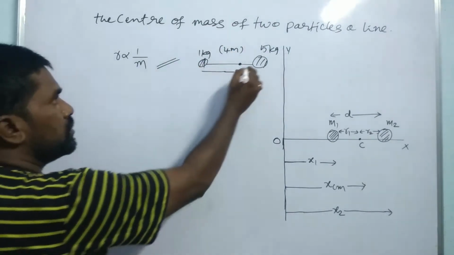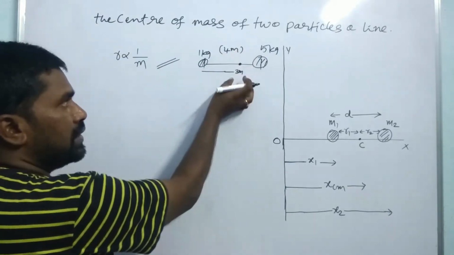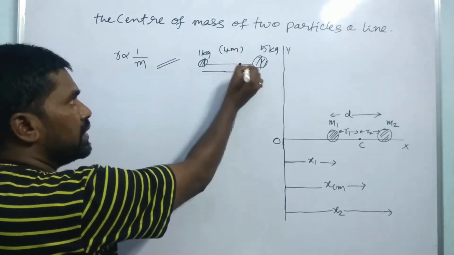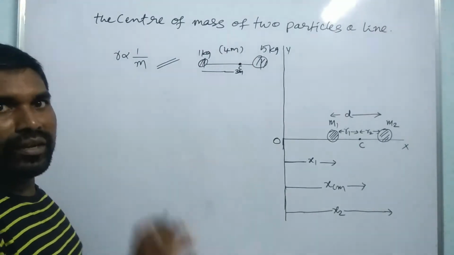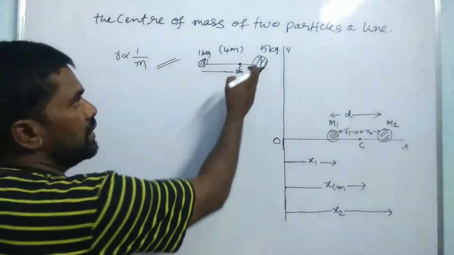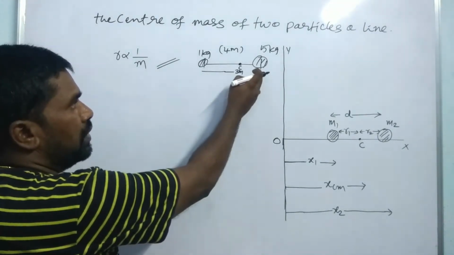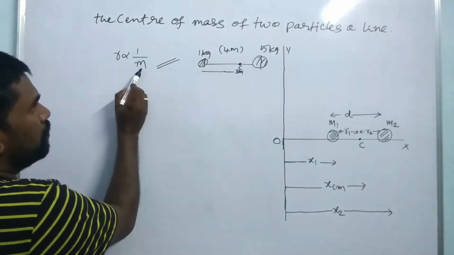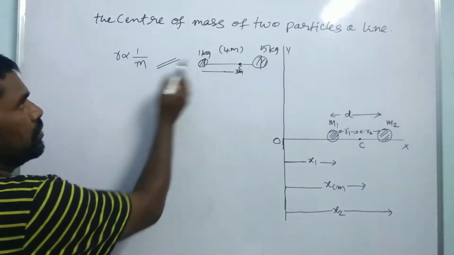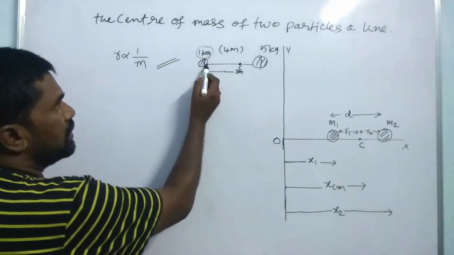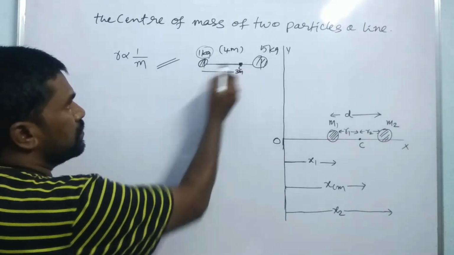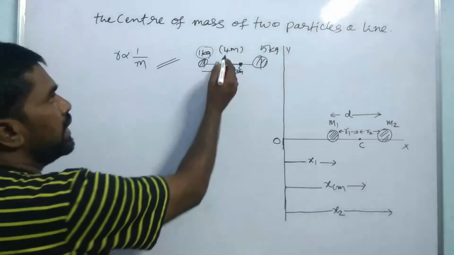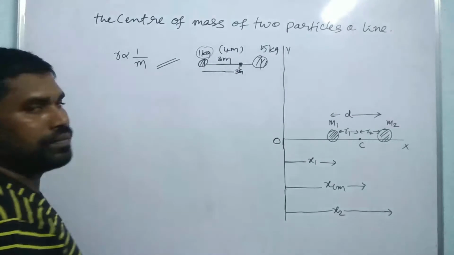Because of the total distance between these two, it is 4 meter. The center of mass is located at the 3 meter. The center of mass must be nearer to the heavier body, the heavier massive particle. So, if the mass is less, the distance is more. This has the less mass, the distance is more. Okay, how much distance does it have? 3 meter.